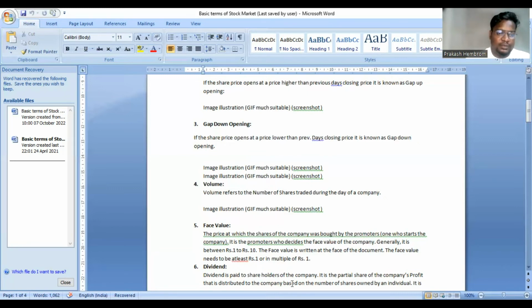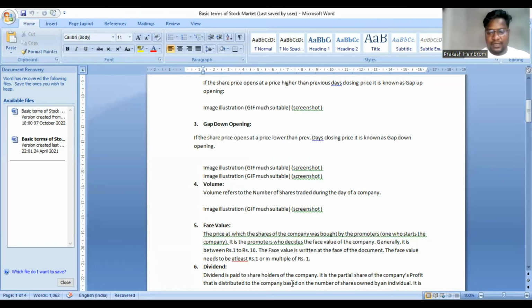This is the number of shares that had been traded on the previous trading day. So this is how we can view volume. You can also view it through your broker's chart, broker's terminal. So this is what volume is.